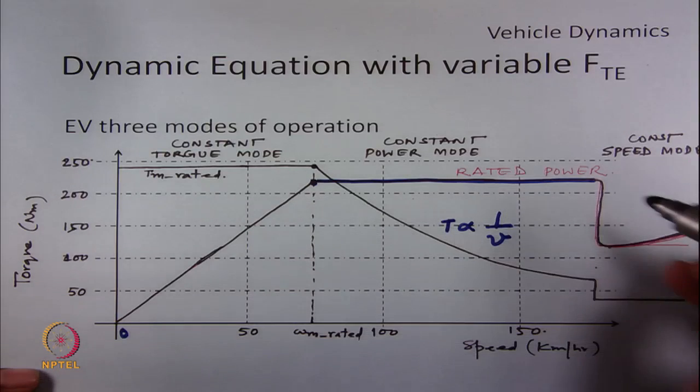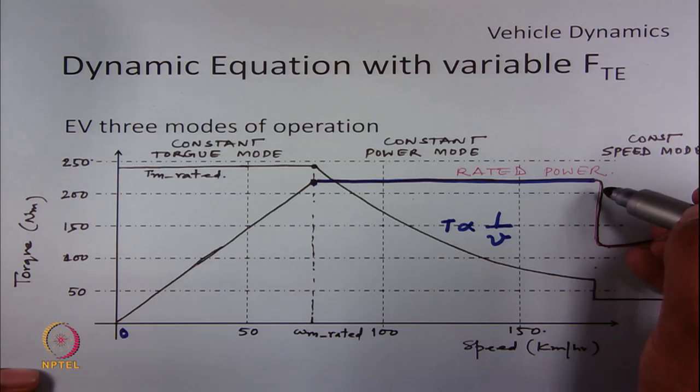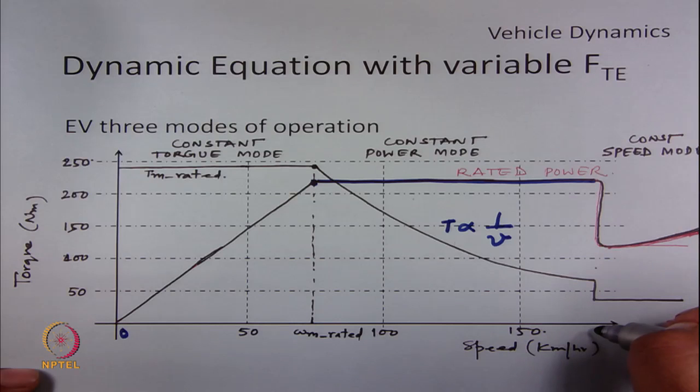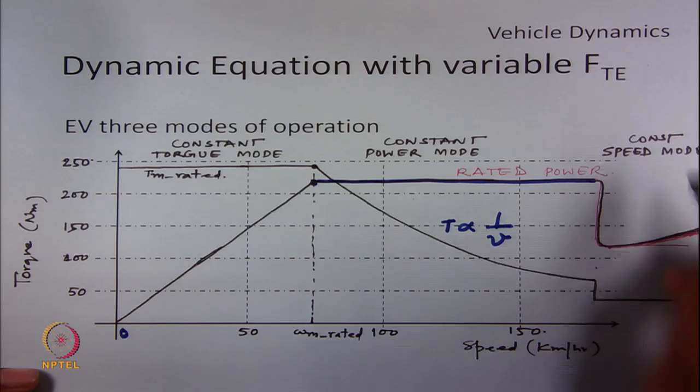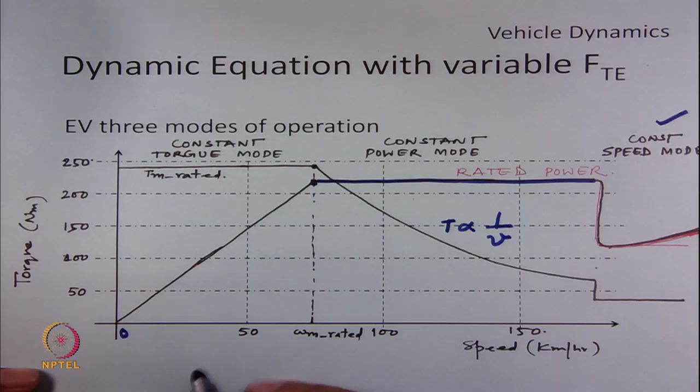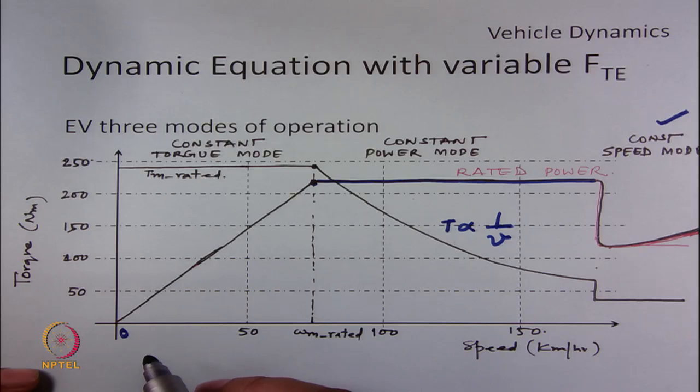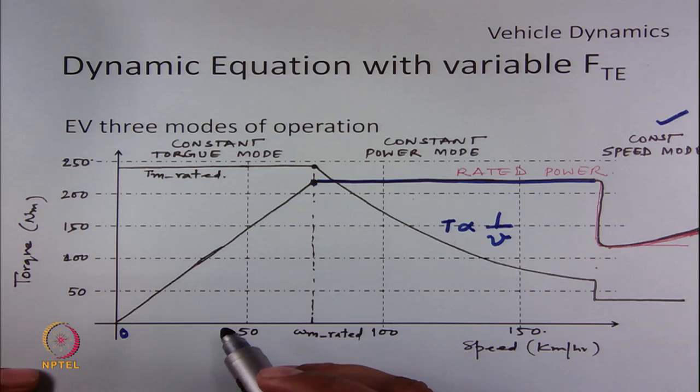So, after operating the vehicle in this mode for a definite speed, let us say this is the maximum speed the vehicle needs to be operated, the system will go in constant speed mode. In constant speed mode, we do not need much torque, because we only need to support the losses and acceleration is 0.